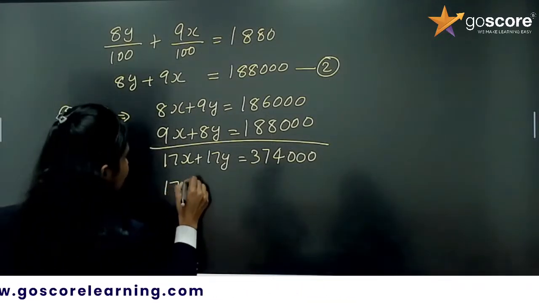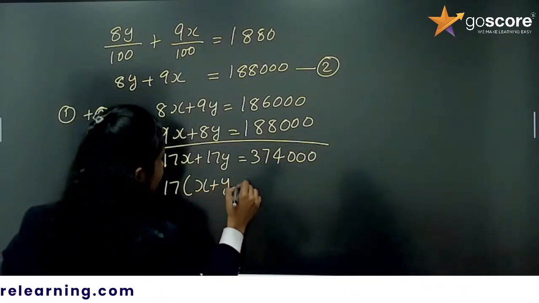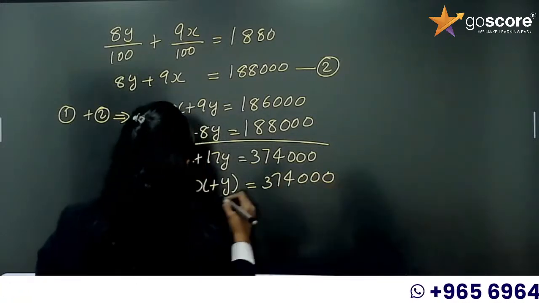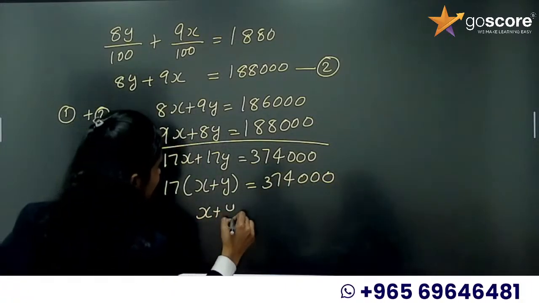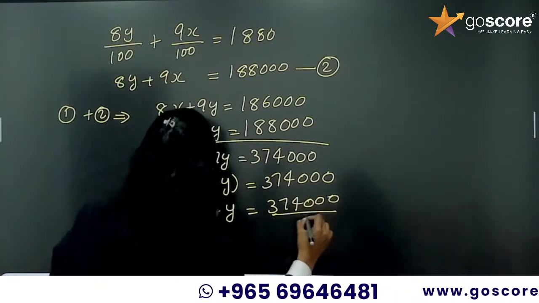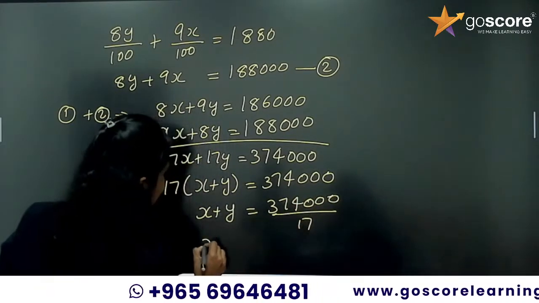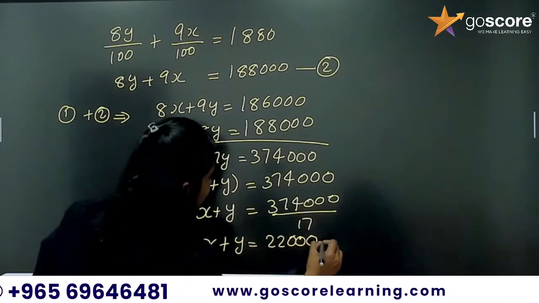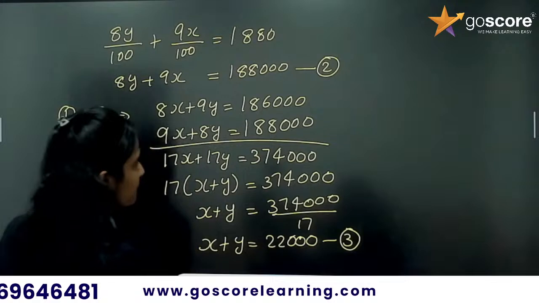Now we will take the 17 outside, so 17 into x plus y equal to 374,000. So x plus y will be equal to 374,000 divided by 17, and you will be getting x plus y equal to 22,000, which is our third equation.